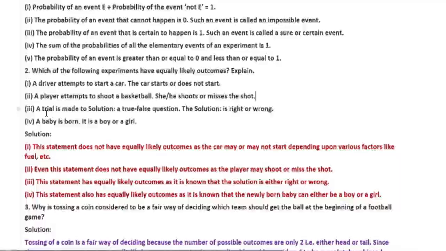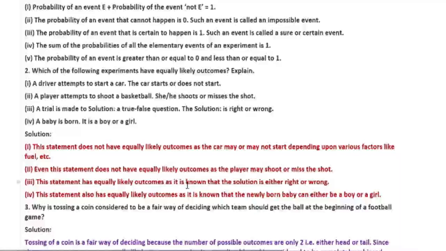And the third one, a trial is made to solve a true or false question. The solution is right or wrong. So clearly there are only two outcomes here, right or wrong. So in a question there is an equal chance to get a right answer or a wrong answer. So this statement has equally likely outcomes.